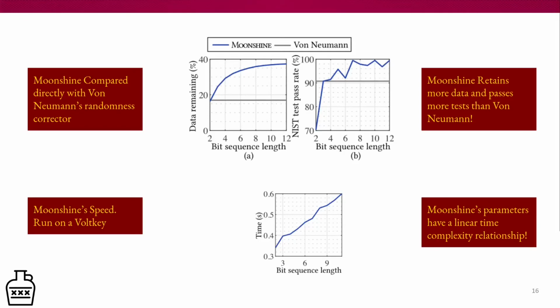So now that we've discussed Moonshine's algorithm, let's talk about its evaluation. So our first set of graphs are a comparison between Moonshine and von Neumann for both data retention and NIST test pass rate.